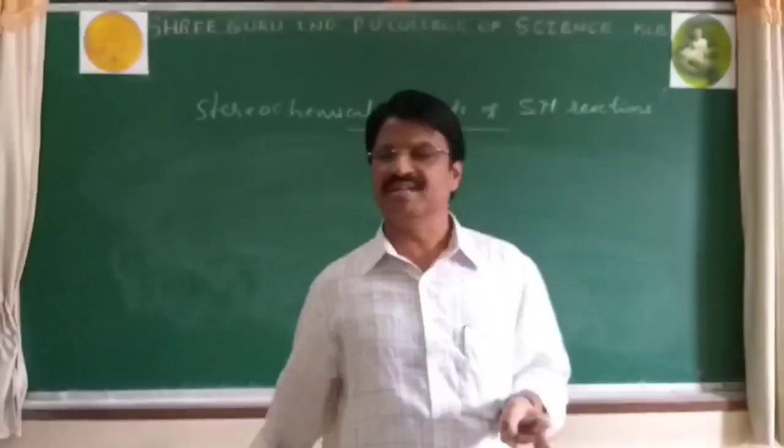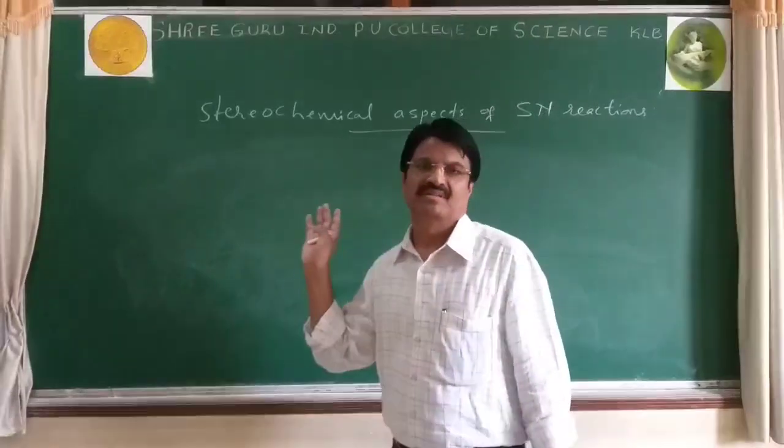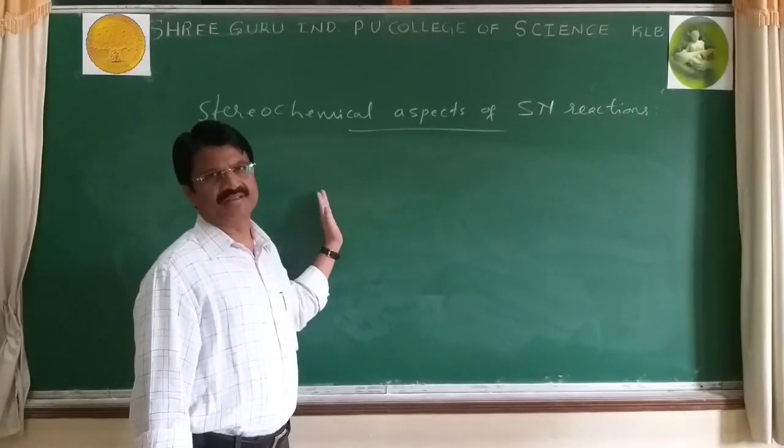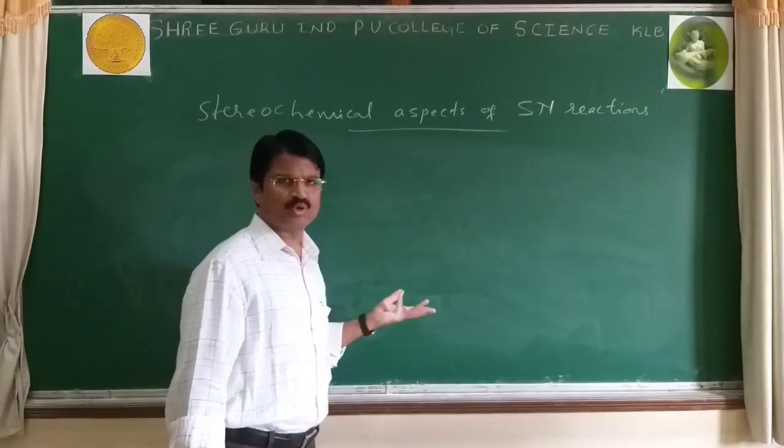They are optically active compounds or chiral molecules. Then the achiral molecule example is 2-chloropropane.